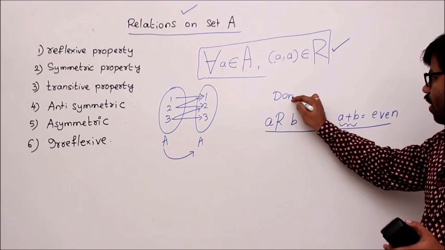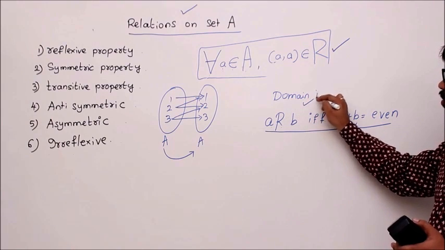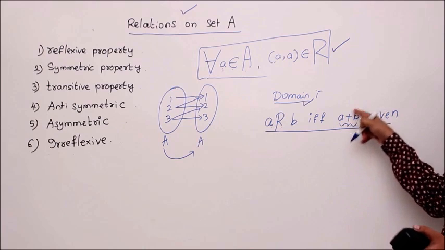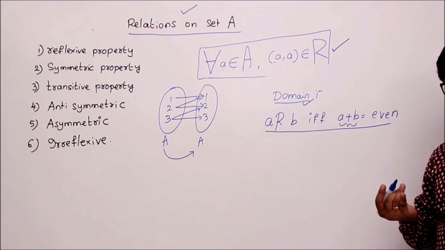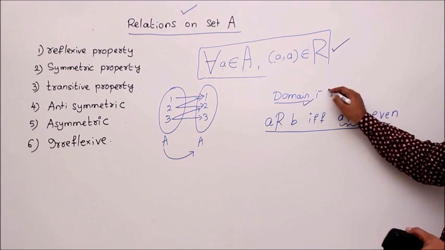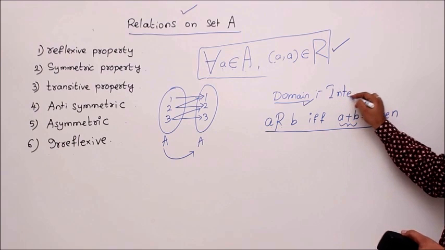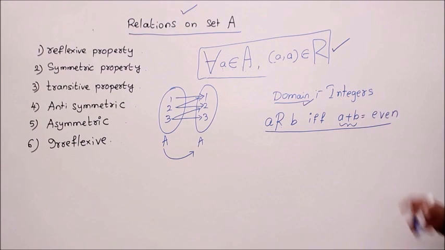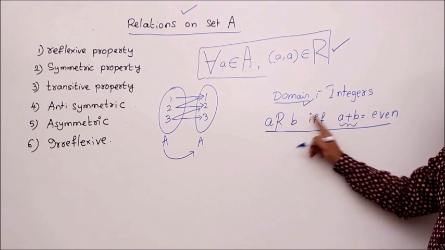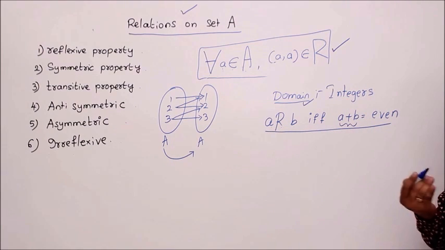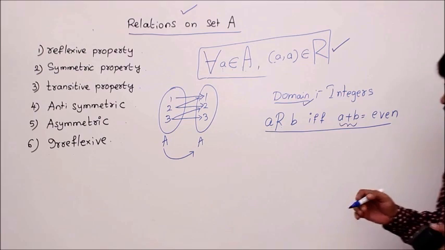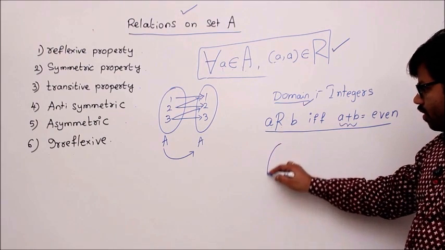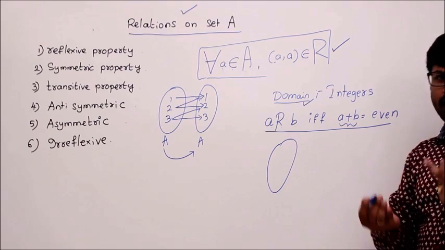Since the domain is not mentioned, we have to fix one domain. Of course they mention the domain, but let me fix the domain here. Since we are talking about parity, like even and odd, probably integers would be good, isn't it? For the given domain of integers, is this relation reflexive or not? We have to check. Let's do that. I do this with two methods. One is the informal method: I take some integers and I check.